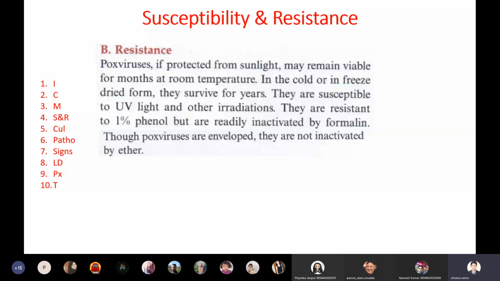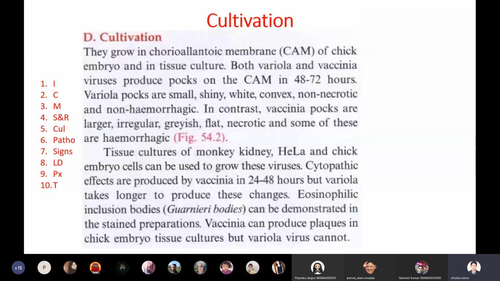Next, cultivation. This smallpox virus will be cultivated in the CAM of the egg. So what does CAM stand for? Can anyone tell me? What is the full form?